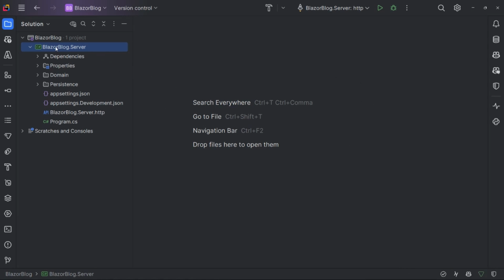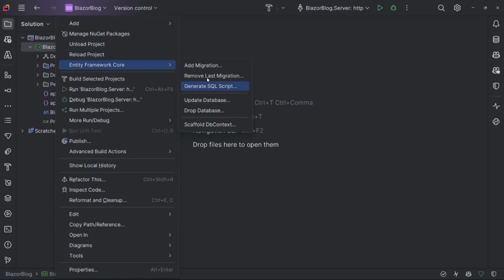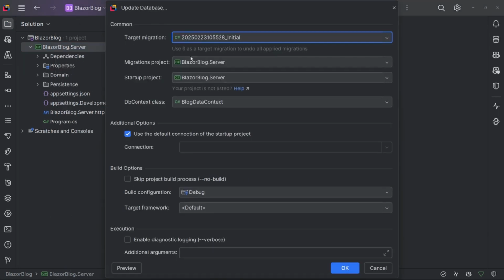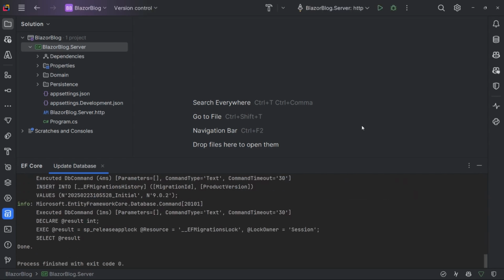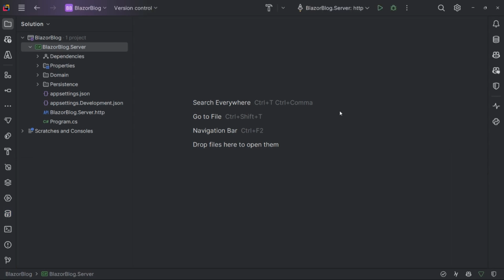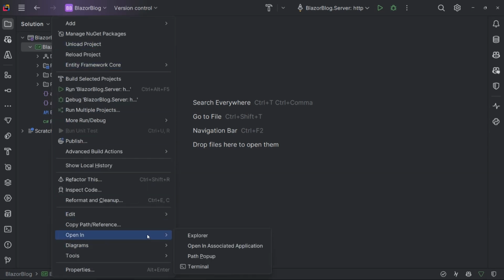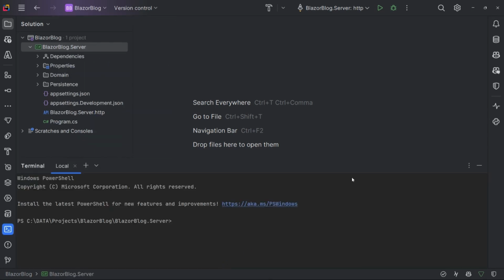Again, in Rider, we can right click, go to Entity Framework Core and say Update Database, and that allows us to select which migration we wish to apply and which data context. So if we click OK, that will apply the migration to our database. So once again, if you don't have a tool similar to that in your IDE, you can also update the database using the terminal window. So once again, install those tools from before if you don't have them already, and then go to dotnet ef database update, and that will apply the latest migration for you as well.